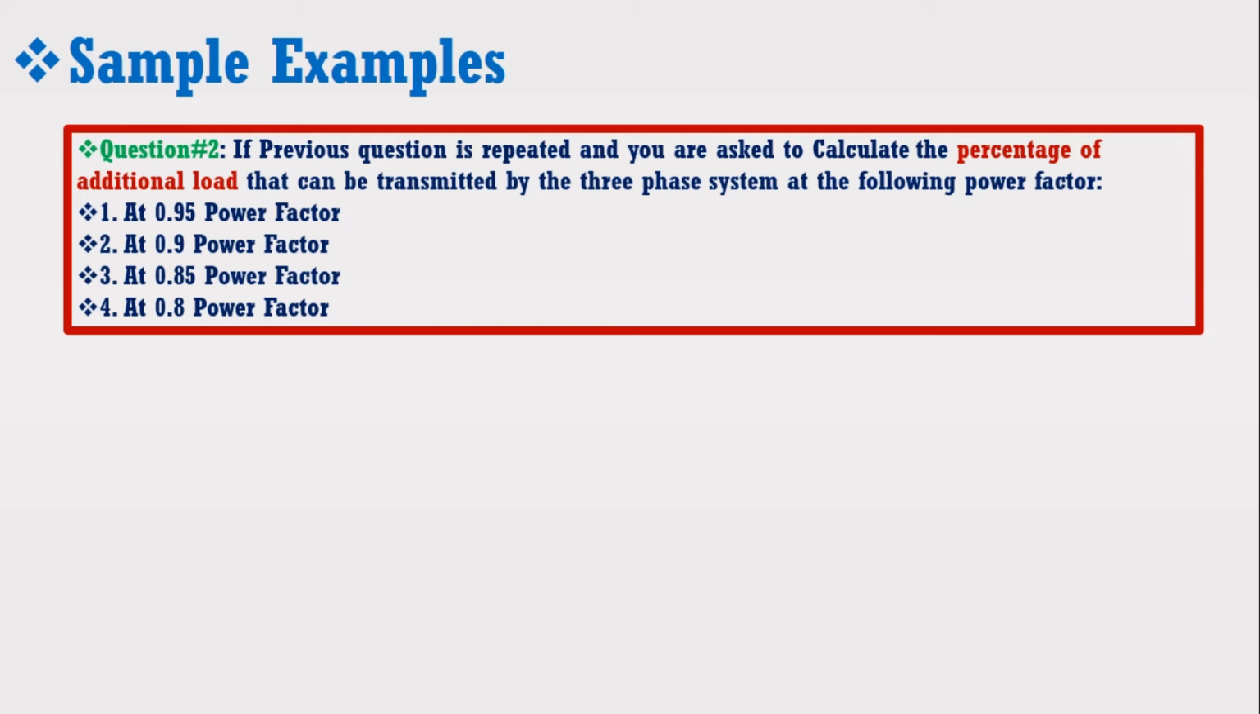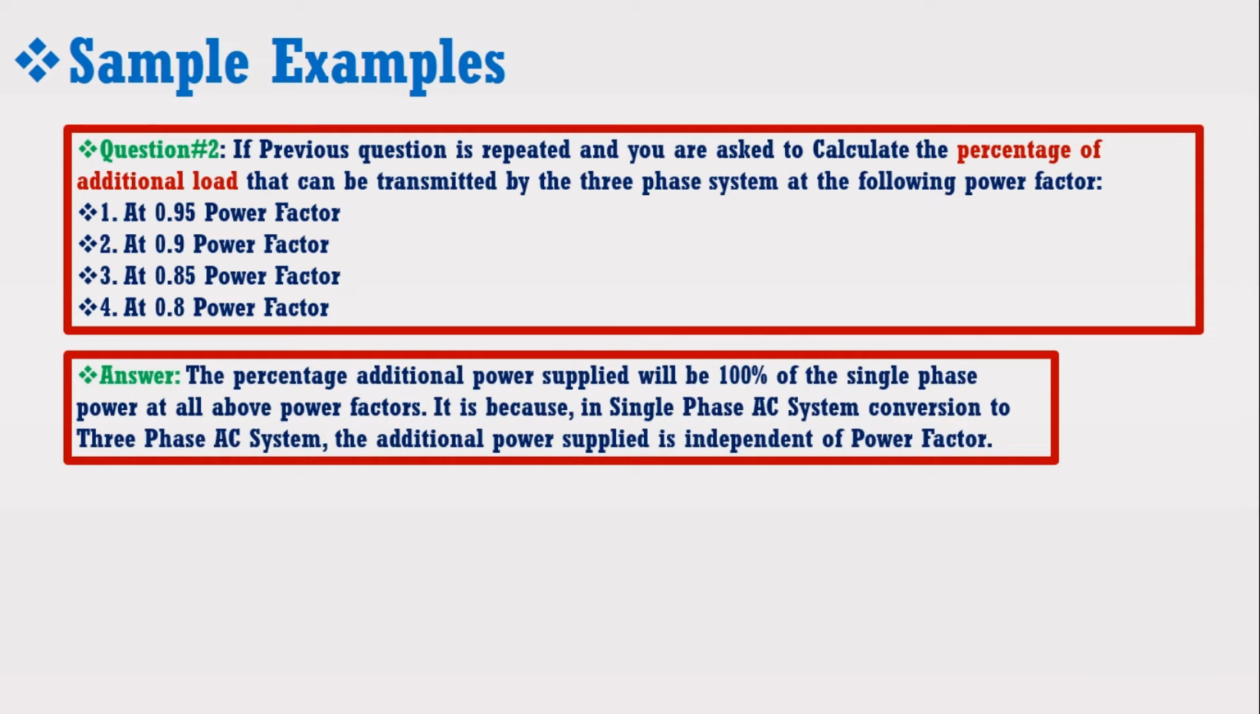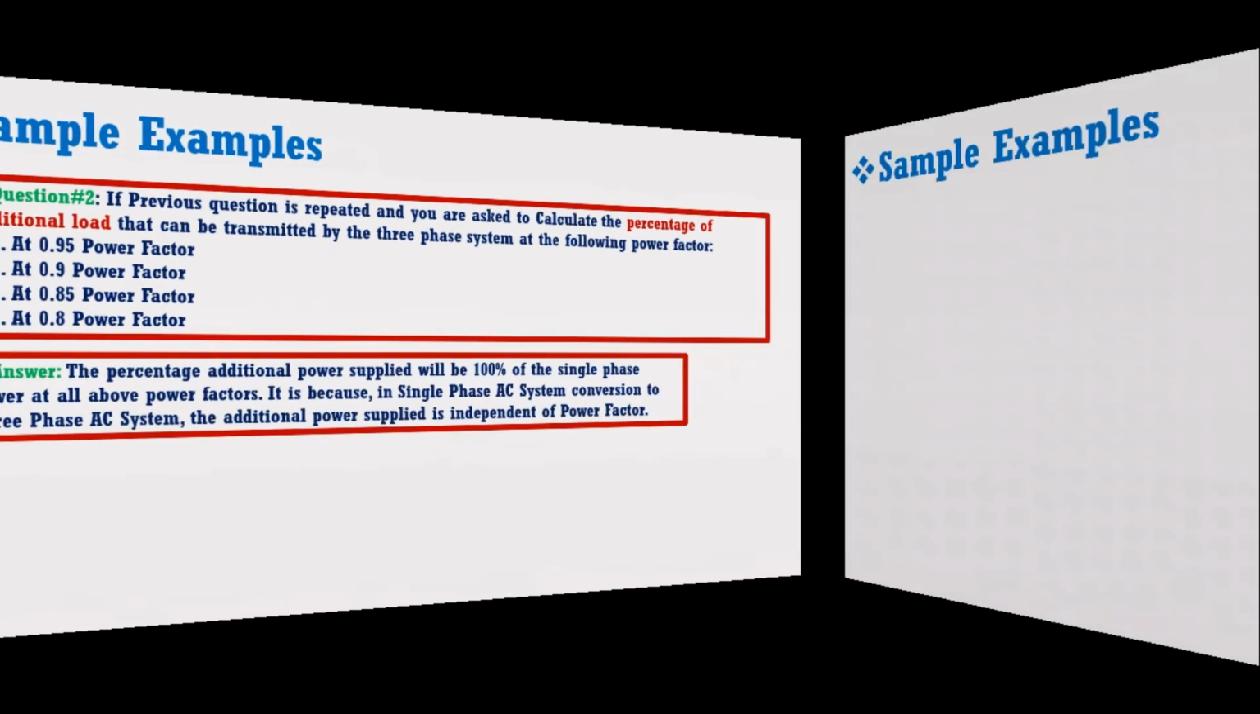Is it possible or not? Yes, it is possible. Because we know that the percentage additional power supplied will be 100% of the single-phase power at all above power factors. It is because in single-phase AC system conversion to three-phase AC system, the additional power supplied is always independent of the power factor. Just imagine how much time is saved by applying the above smart tips.